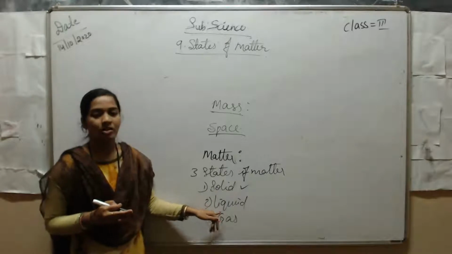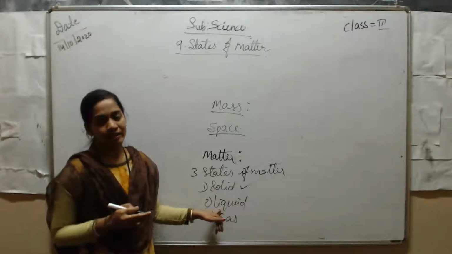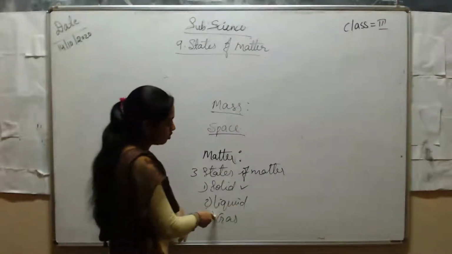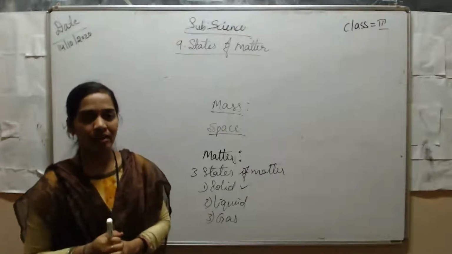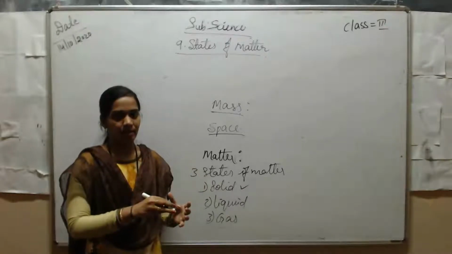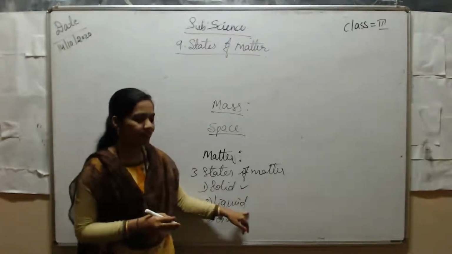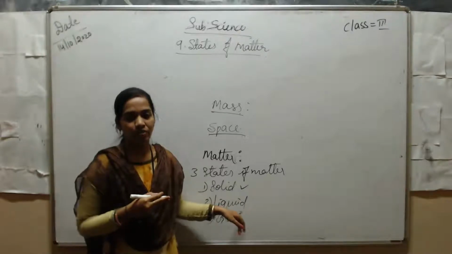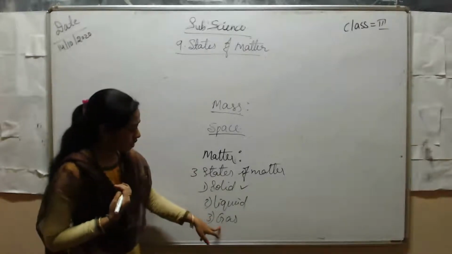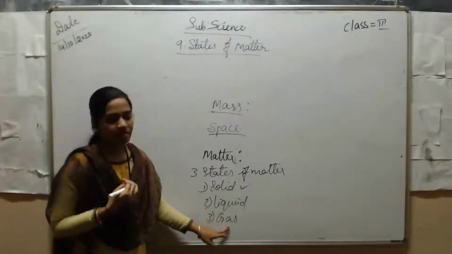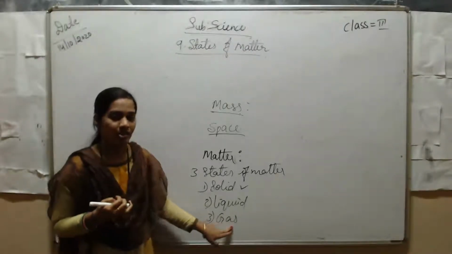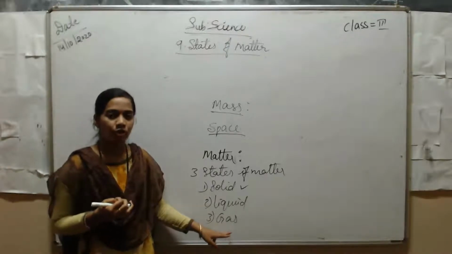Liquid means the substance which does not have a fixed shape. In whichever container you put a liquid, it will take the shape of that container. The liquid changes its shape wherever you put it. Gaseous means it occupies space and it moves from place to place.